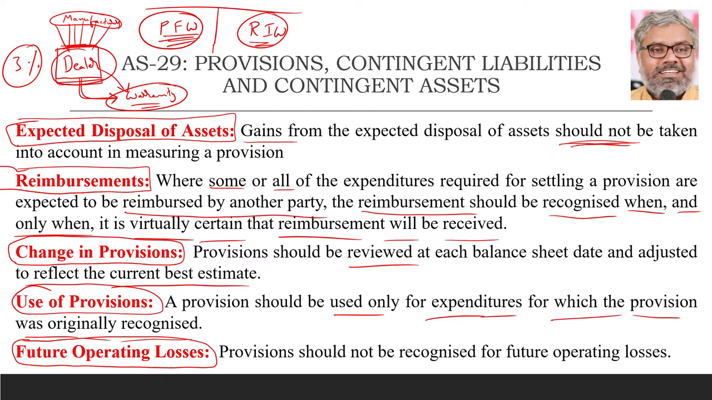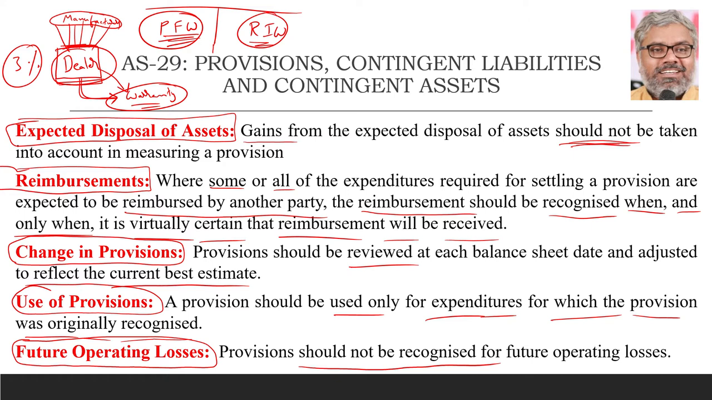Future operating losses, can they be recognized? No, they cannot be. Future operating losses cannot be recognized as provision. First of all, we have to always keep in mind provision is a liability, and liability is a present obligation, not something future operating losses. We may have a possibility that, let us say, already a lot of economic downturn is there, maybe in the next year, we might have some experience of losses.